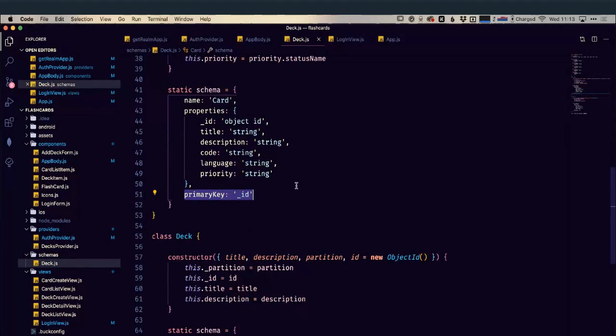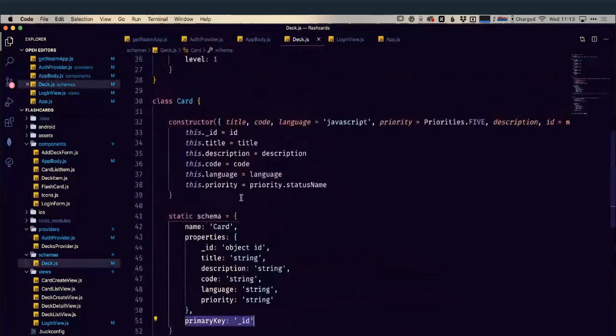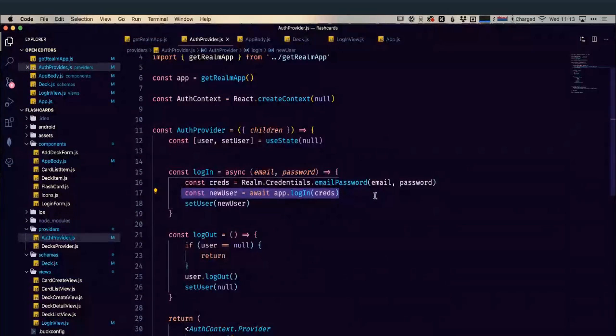So now we know what we're saving. What we need to create now is a way of being able to interact with these in Realm. Much the same as we did for our auth provider, this was how we interacted with Realm there, we need to do something very similar for our decks and for our cards. Now, we didn't need to provide a schema for our authentication because that's all done for us.